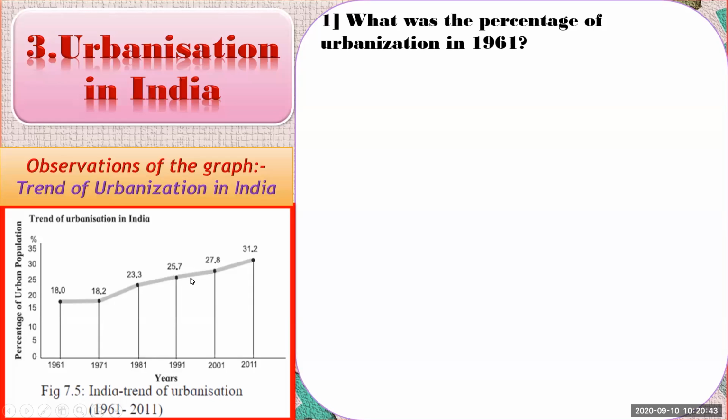Means here also it increased by 2.1%, and in the next decade, 2011, it increased a little bit more, and the amount of the trend is 31.2%. Now we can give the answers to the questions. See the first question.